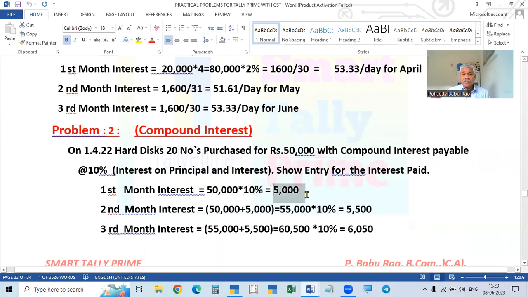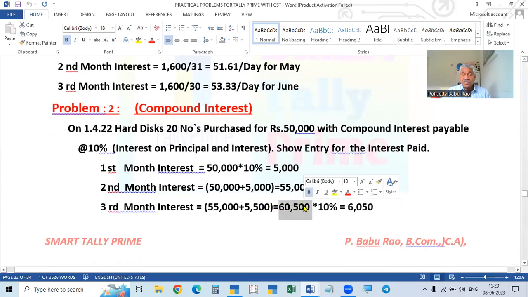The amount is 50,000 and the interest is 10%. In the first month, simple and compound are the same: 5,000 rupees is the interest. In the second month, this 5,000 interest is added to the principal, so 50,000 plus 5,000, the principal will be 55,000 rupees. On this 55,000, 10% is calculated, so the interest will be 5,500. Then this interest is added again: 55,000 plus 5,500, for the next month the principal will be 60,500.